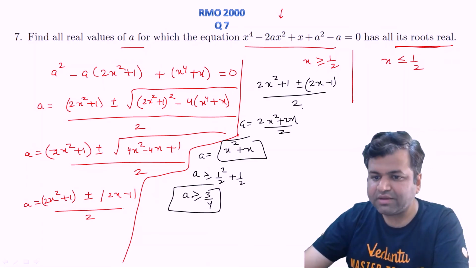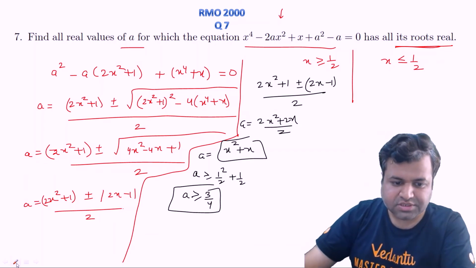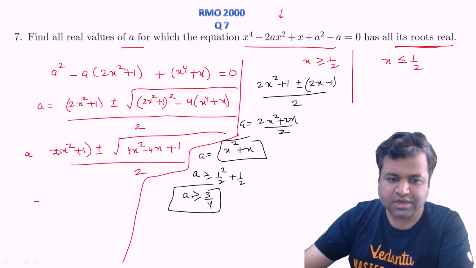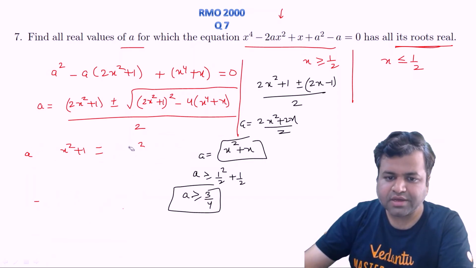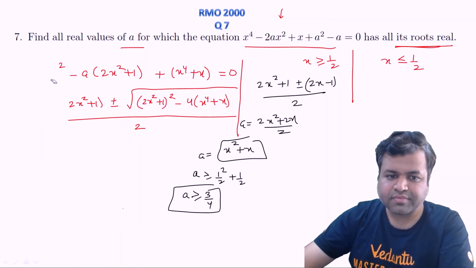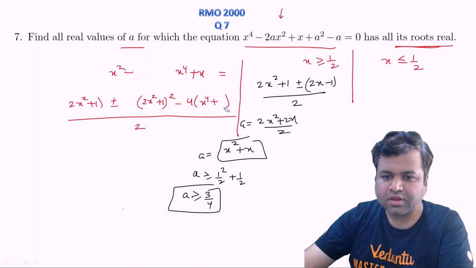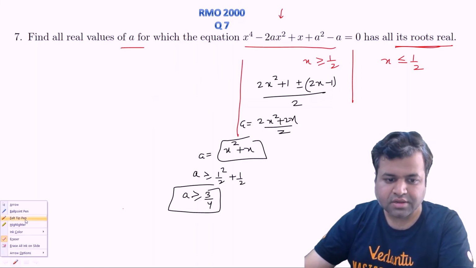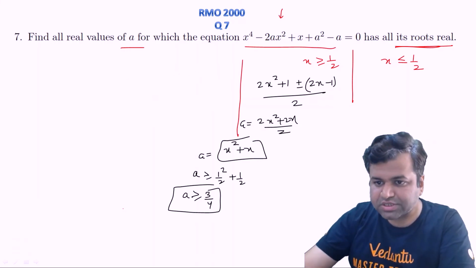Now let's take the minus sign. Okay, let me just erase this part. I hope this is clear, we haven't done anything, we just considered it as a quadratic in terms of a, and then we have solved it. All right, just a second, let me erase these things. All right, so now let's consider the minus 1.